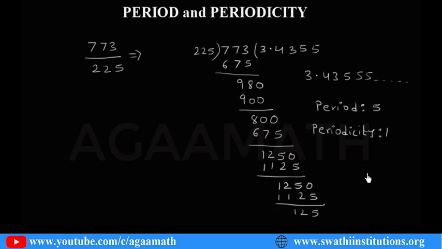So this is about period and periodicity, because if you are good at knowing this, we will see how to convert non-terminating repeating decimals into P by Q form. To convert non-terminating repeating decimals into P by Q form, we should be aware of period and periodicity. So in the next class we will see how to convert the non-terminating repeating decimals into the P by Q form.